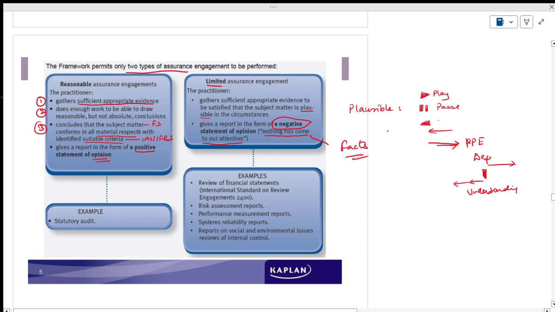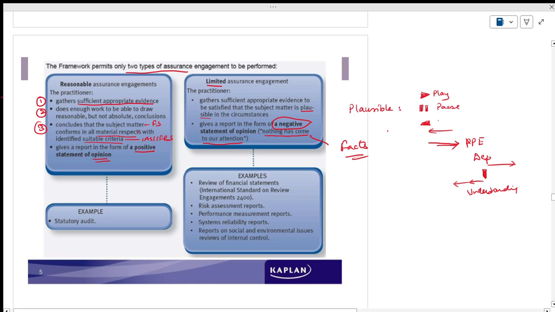This is the difference between reasonable assurance and limited assurance. In reasonable assurance, we are talking about statutory audit. Whereas in limited assurance, various things will be there.